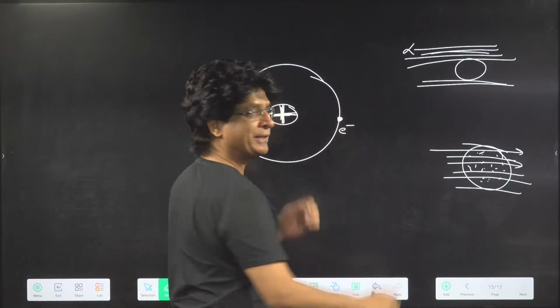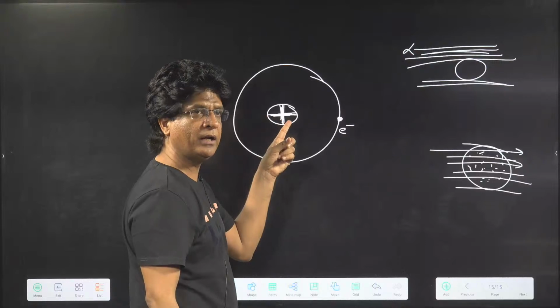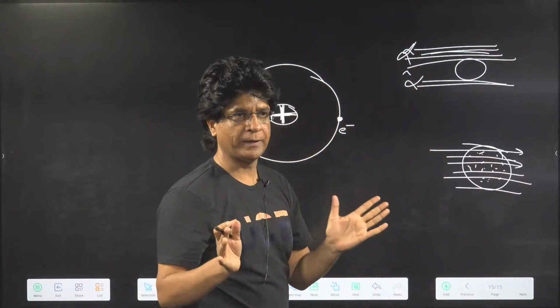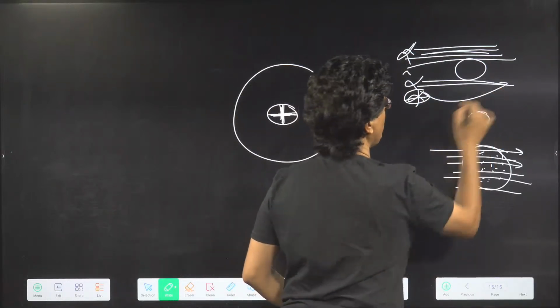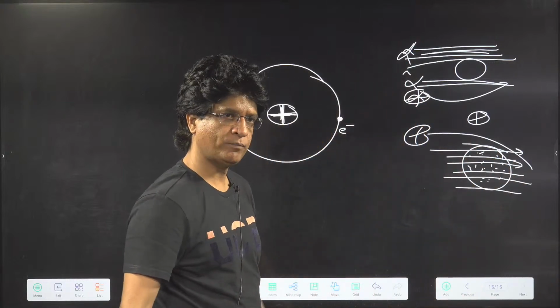And that also means that electrons cannot live inside the nucleus, because if you put the electrons inside, it will become neutral. If it is neutral, the alpha particles which are coming over here will not be deflected. Only a positive charge can deflect a positive charge. Yes or no? Getting it? Good one. Very good.